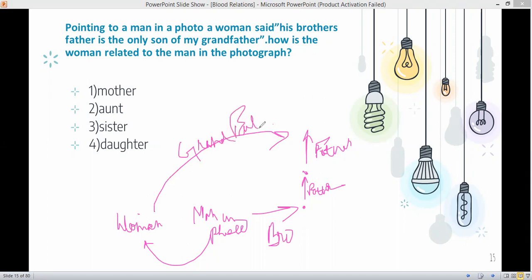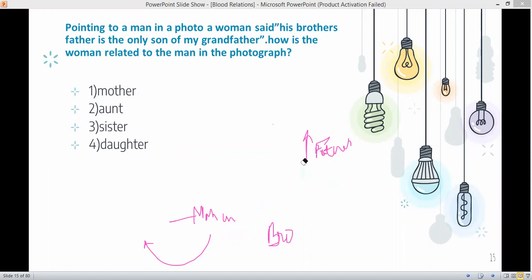So how is the woman related to the man? Easy. The woman is the sister of the man. His brother's father is the only son of my grandfather. So how is the woman related to the man in the photograph? She will be the sister. Just start making the flow chart, you will get your answers. The flow chart will lead to your answers. So this way you are supposed to find the answers.